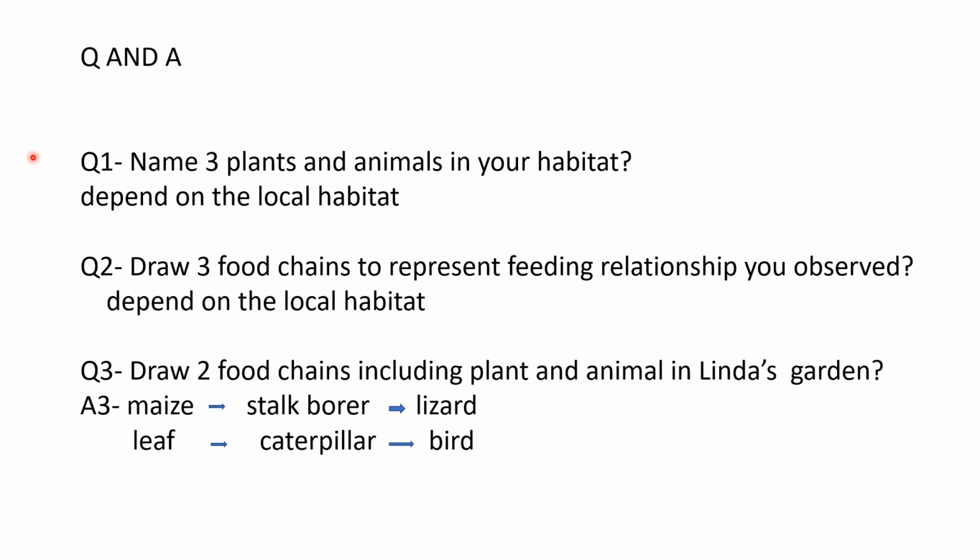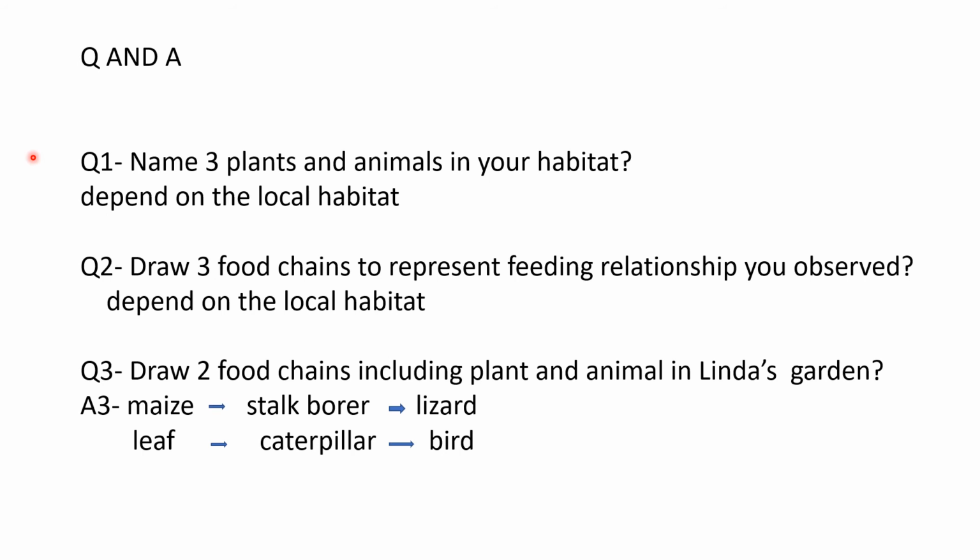Question and answer. Name three plants and animals in your habitat. It depends upon the habitat you choose, where you go nearby, your garden or the park, and there you have to see the plants and the animals and write their names. As we have studied Linda's garden, we know the plants and animals there, and we can discuss the feeding relationship. But if you take your own habitat, you have to write down the names of the plants and animals you choose.